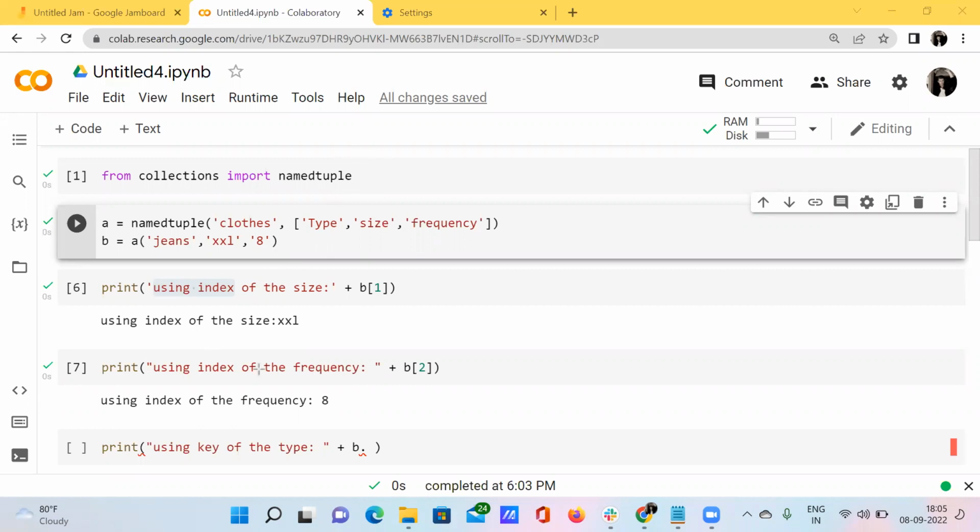See here, the type, size, and frequency, these are all the keys, right? These are all nothing but the keys. And what is meant by jeans, XL, double XL, 8? These are all nothing but the values, right?